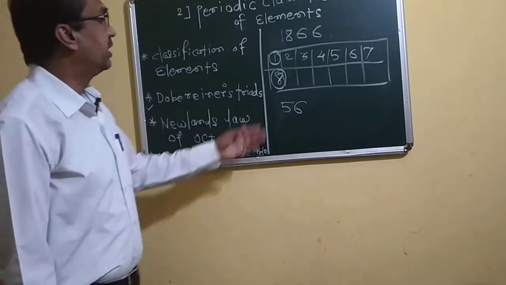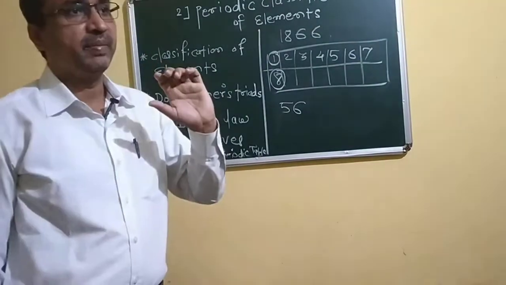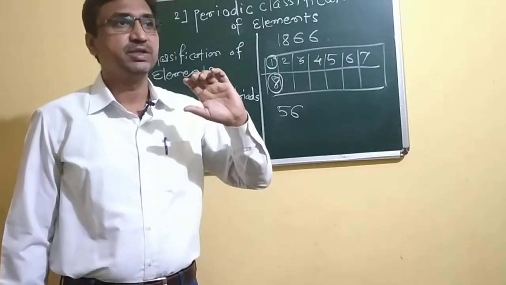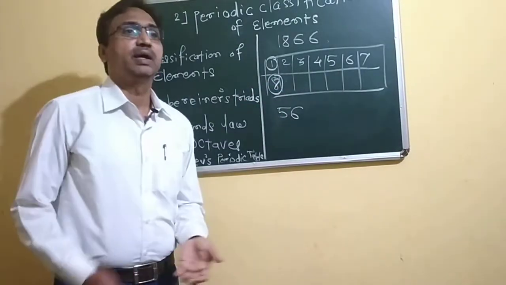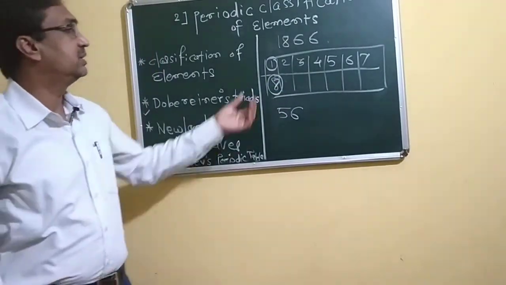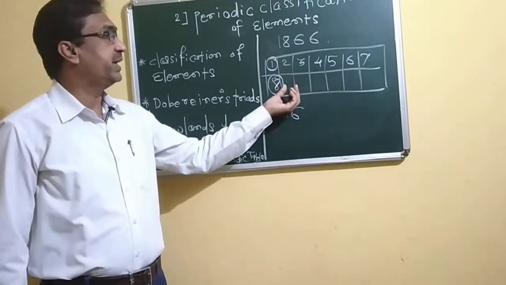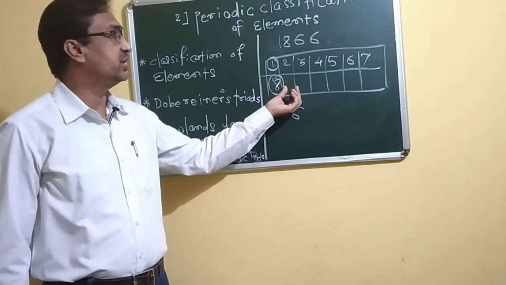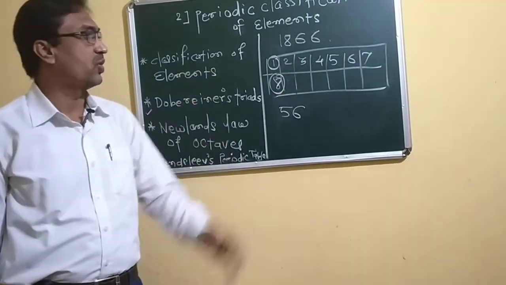He found that if we arrange the elements in increasing order of their atomic masses, the eighth element has properties similar to the first one, the ninth element is similar to the second one, and the tenth element has the same properties as the third one.